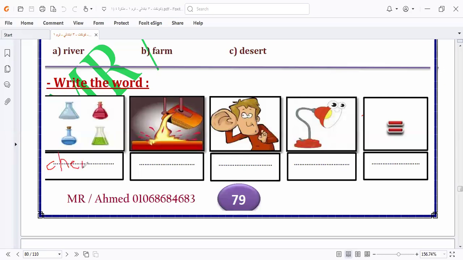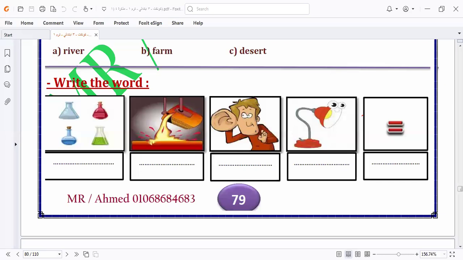As I told you before, we must keep the vocab to answer this question. There is chemicals, there is milk, there is lamp. I answer some of them, not all of them. I will leave the rest to keep the vocab and answer by yourself.